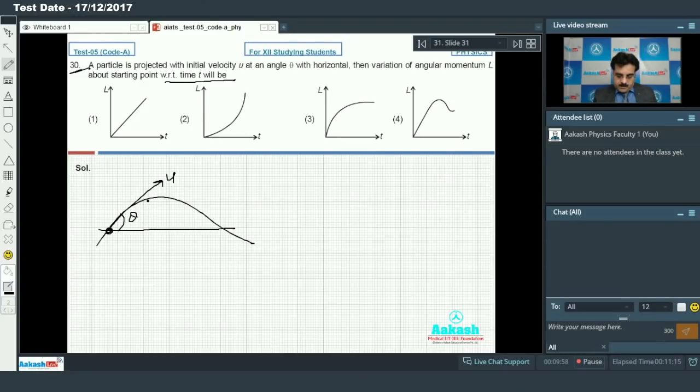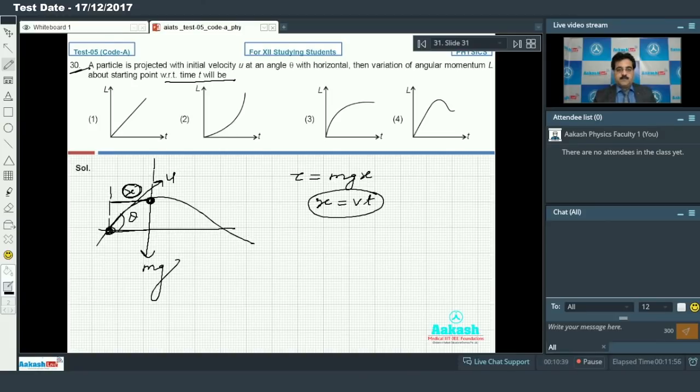So if I concentrate on the force on this particle, this is only mg, and if I consider the displacement along the x-axis as x, and calculate at any point the torque with respect to the starting point, then torque will be calculated by force into perpendicular distance, and the perpendicular distance is x, because this is the line of action.